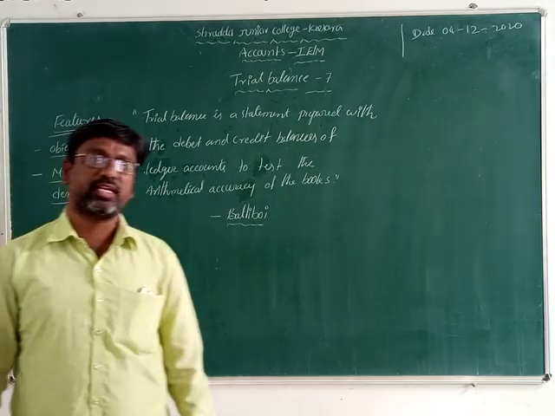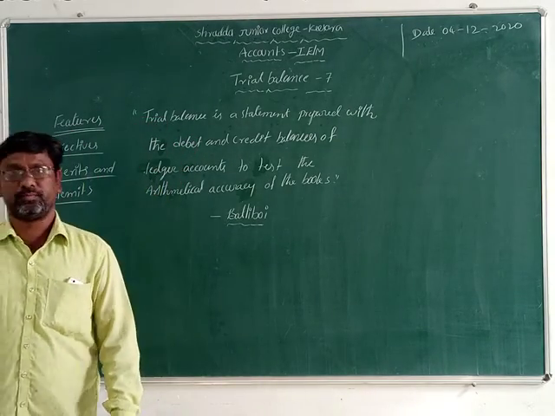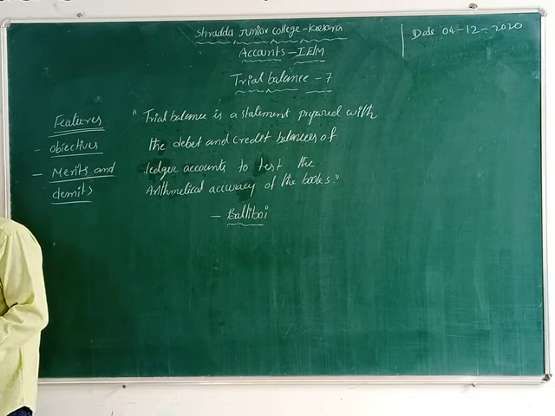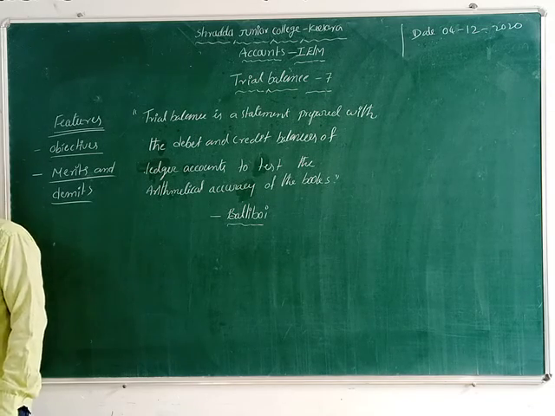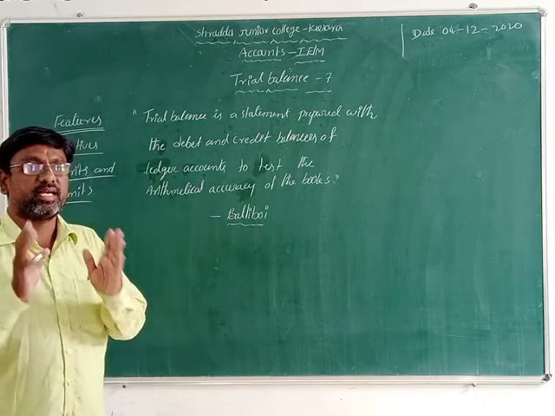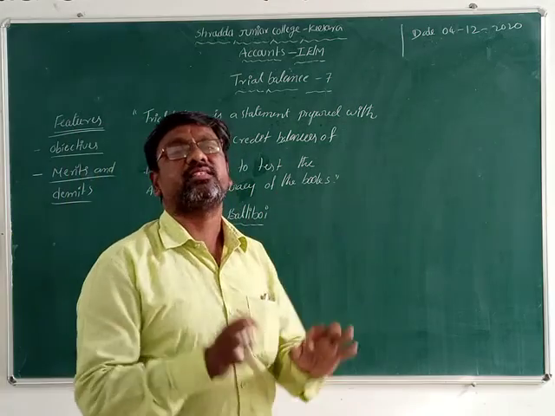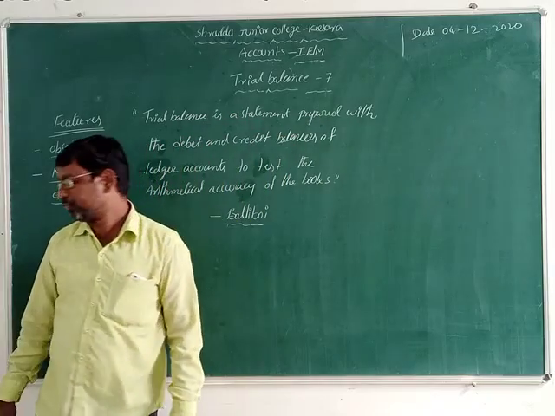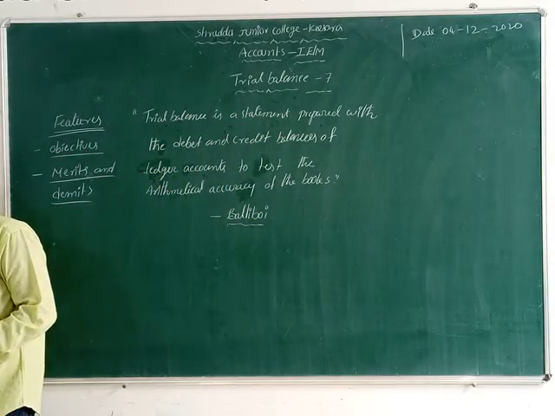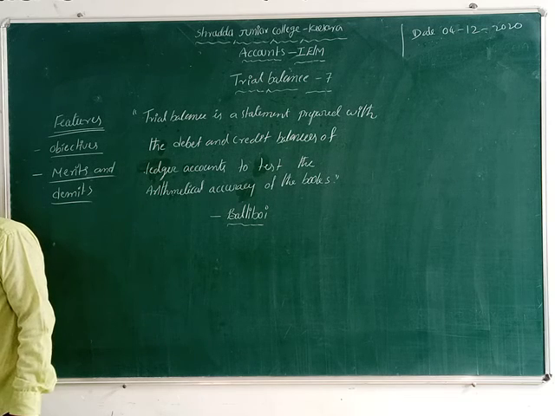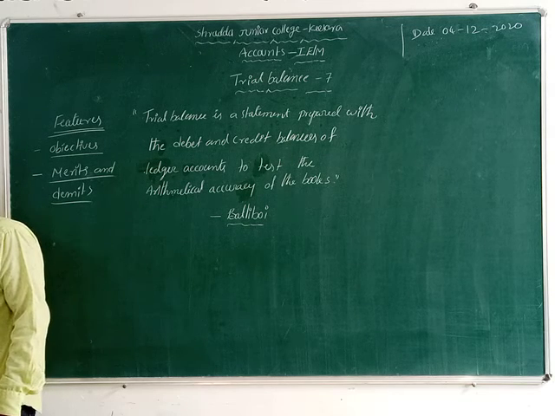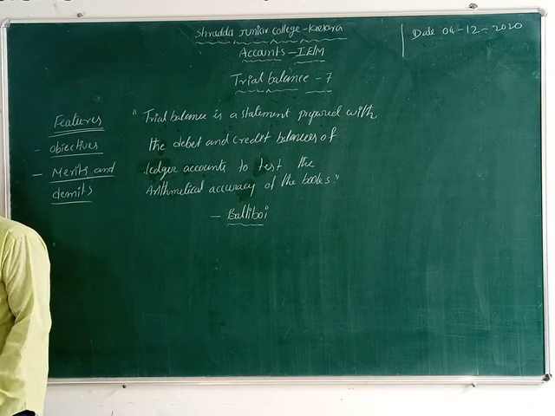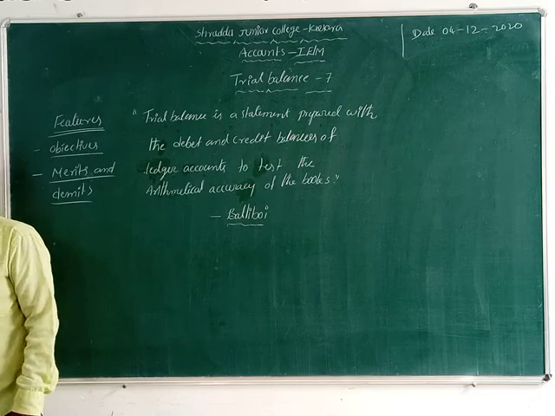For each and every ledger account, the trial balance is useful. Now the second point is it helps in locating clerical errors and mistakes. It compulsorily identifies the clerical mistakes and errors. Now the third one is it enables the accountant or businessman to get a summary of the ledger accounts. The trial balance is useful for the accountant and businessman.